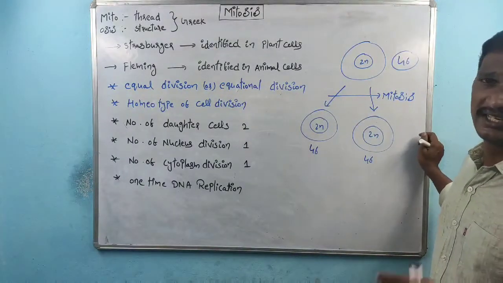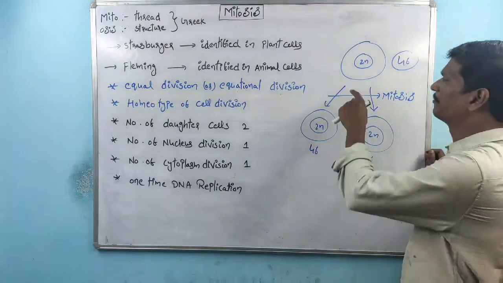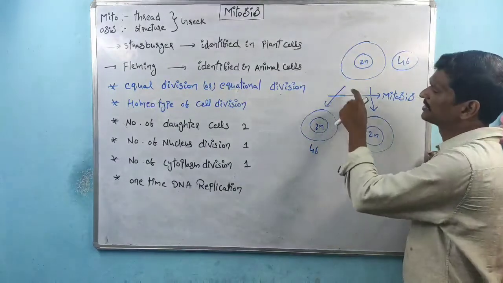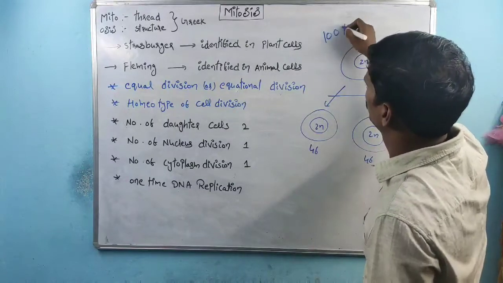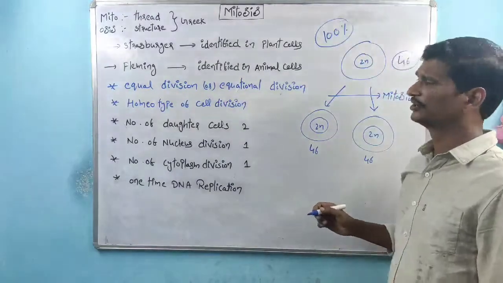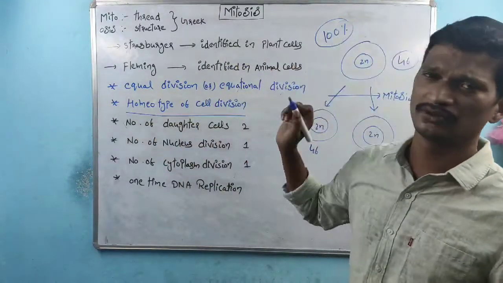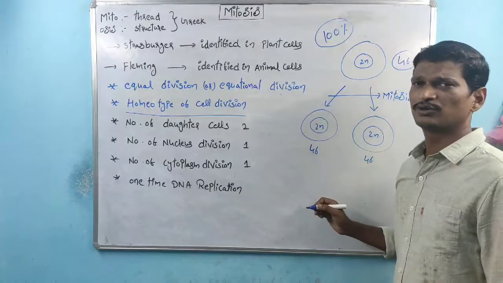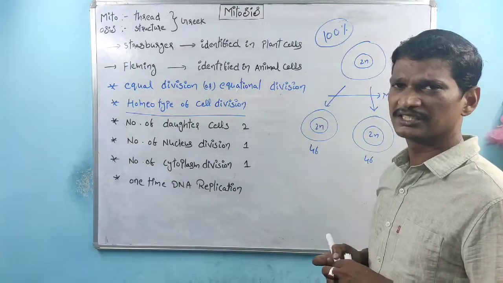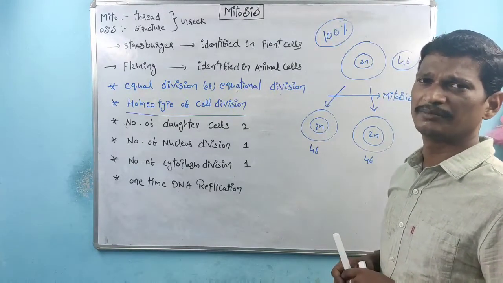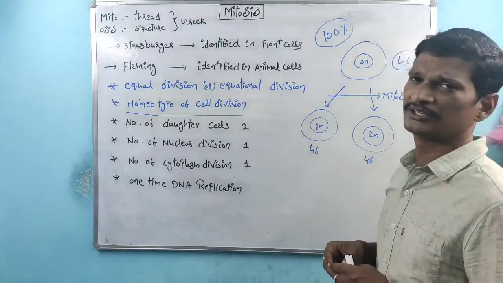If we compare the characteristic features between the parental cells and the daughter cells, 100% similarity is present. That's the reason this division is called homeotype cell division, meaning the characters present in the parental cells are maintained by the daughter cells.